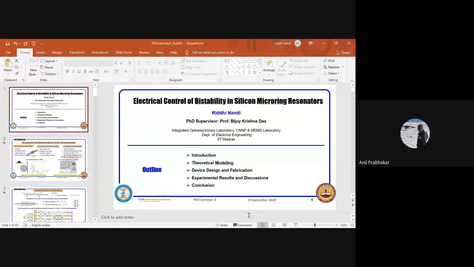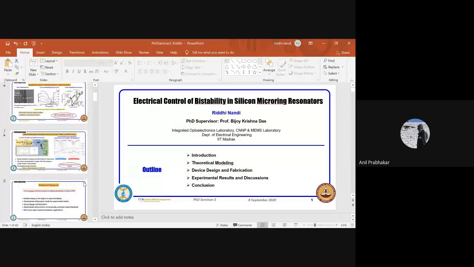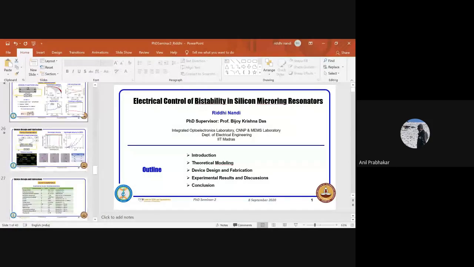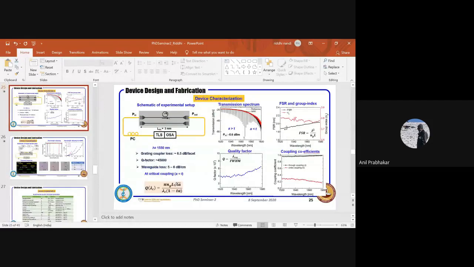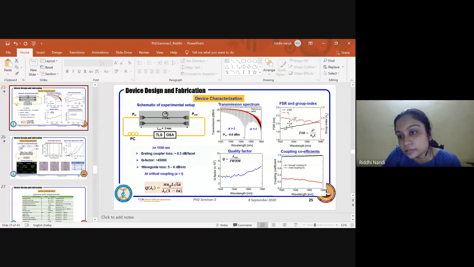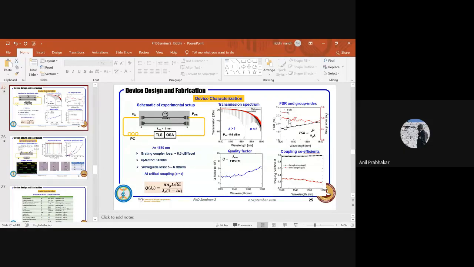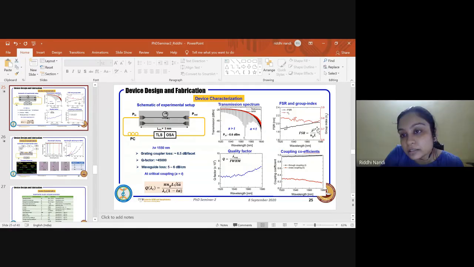Riddhi, on slide 25, you showed that the FSR was increasing linearly with wavelength. Can you explain why that happens? So we have not designed it to be non-dispersive. As I mentioned in the last slide, we still have scope for making the dispersion zero. Because of that, the FSR actually increases. I see. Okay.